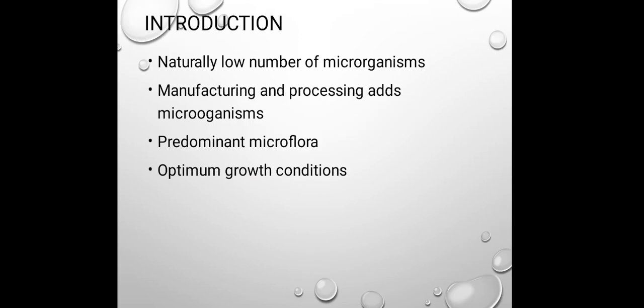Now, majorly, whenever we are describing food microbiology, as we are eating food material for getting energy and nutrients, microorganisms are also growing on any type of material, and they also require nutrients for their growth. So, as food is a rich source of growth factors or nutrients, it also gets attacked by different types of microorganisms.